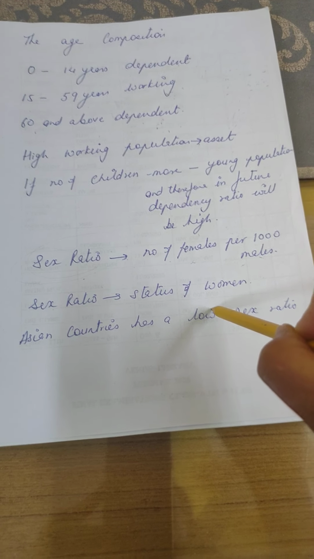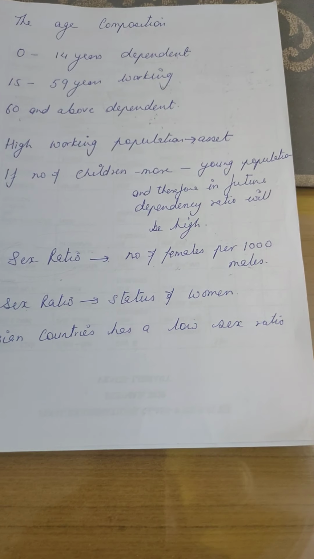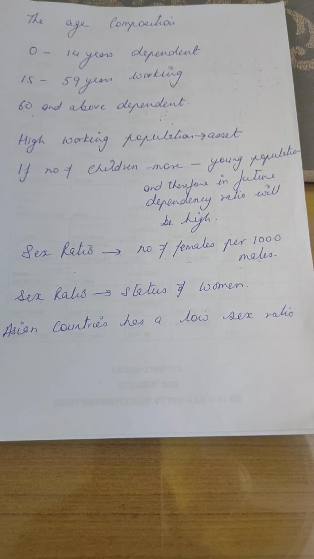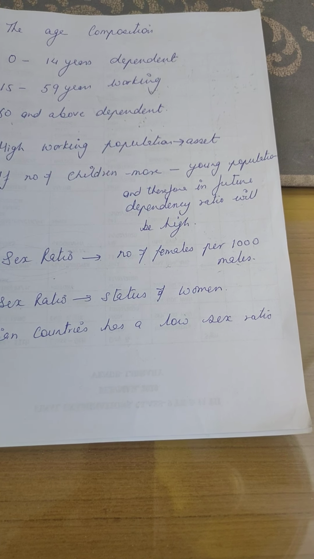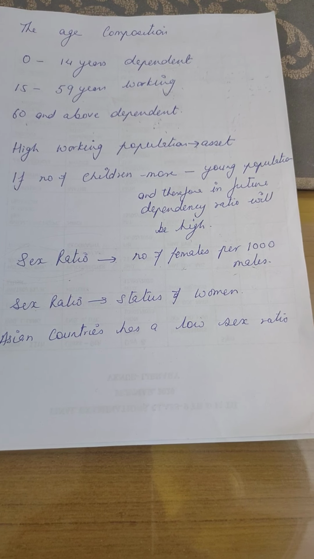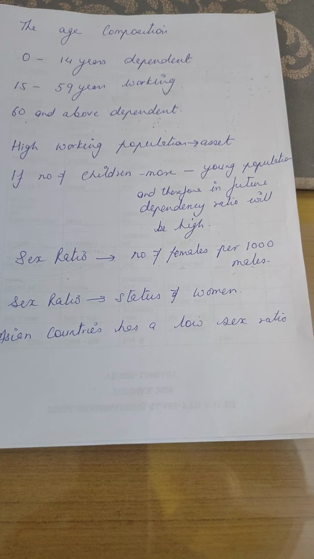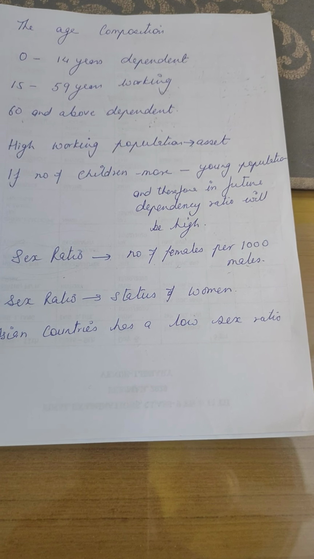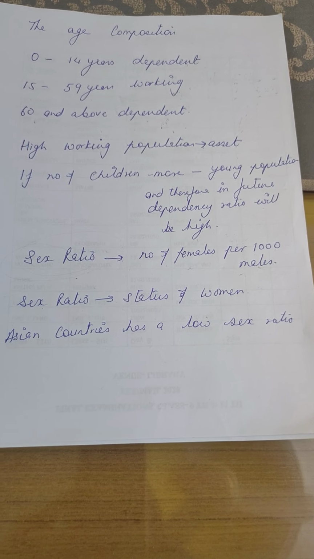Generally, in the rural areas and in developing countries, female infanticide or feticide is very, very common. That means the child is killed during the pregnancy time, or when the child is born and it is found that it's a female child, it is killed. Female infanticide and feticide is very common in Asian countries. Apart from that, there's domestic violence against women.